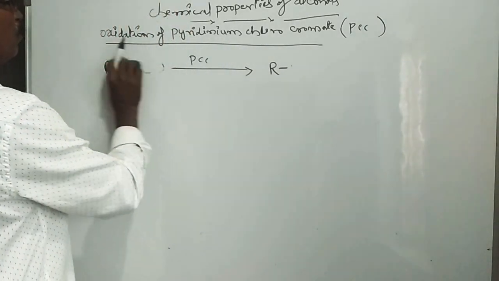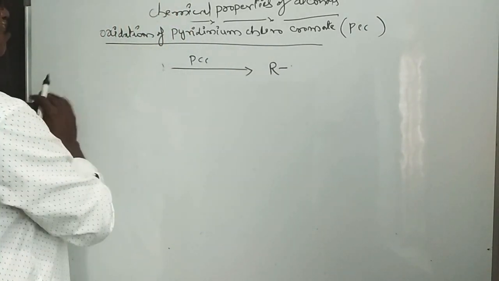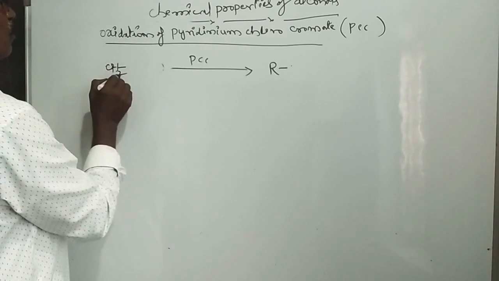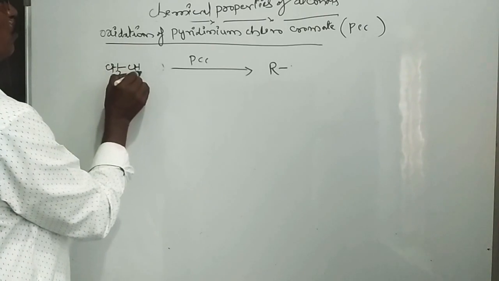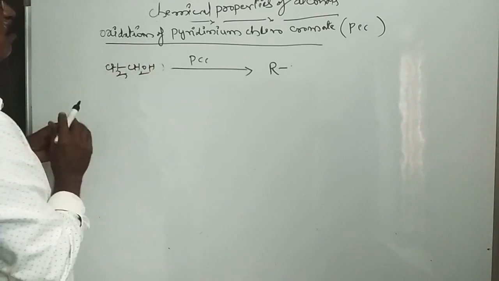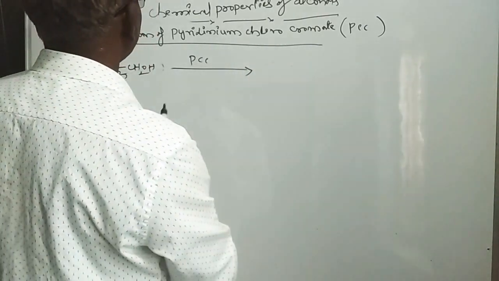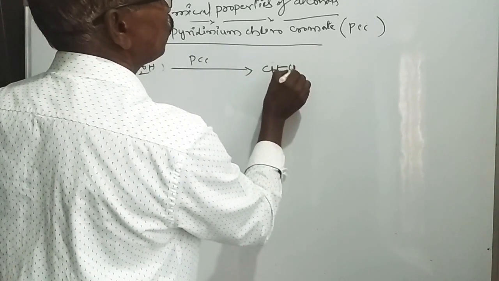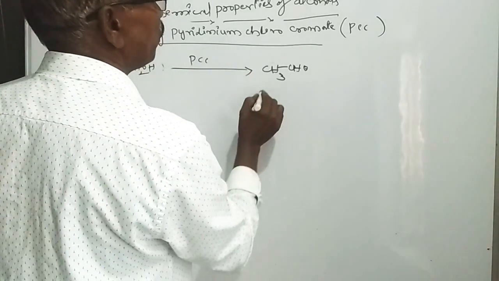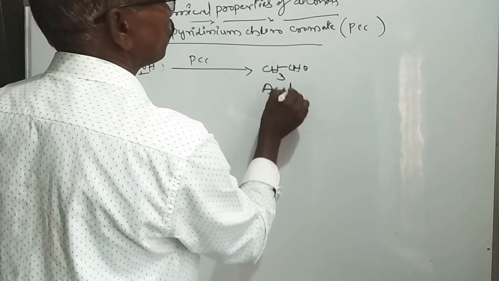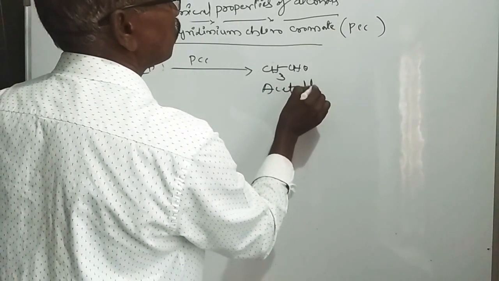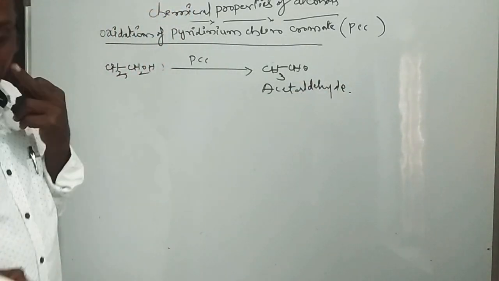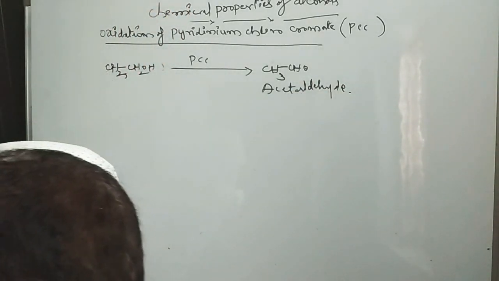If you take another one, CH3CH2OH, a general alcohol reaction, here also the same: CH3CHO, acetaldehyde, is formed. It is an oxidation reaction of alcohols.